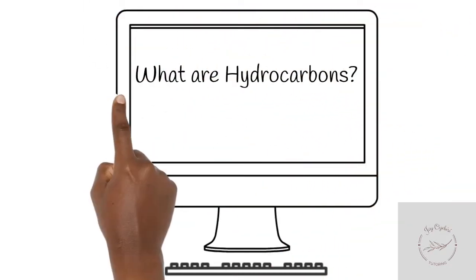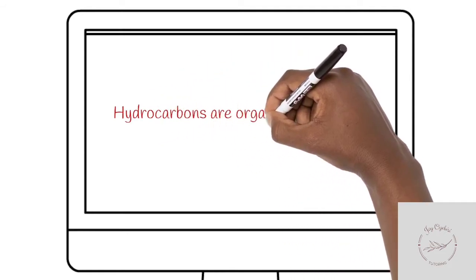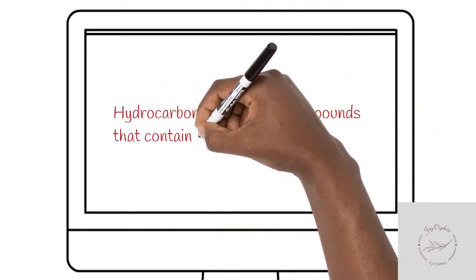In this video, we're going to talk about hydrocarbons. What are hydrocarbons? Hydrocarbons are organic compounds that contain hydrogen and carbon.